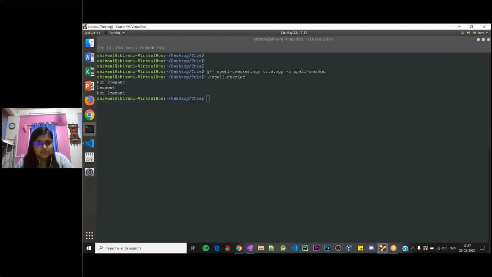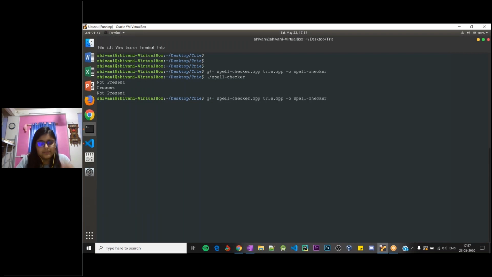But just to check whether this is working or not, I'll quickly compile the code and run it. Let me just insert a few words. I will insert cat. I'll insert ball, because we already know that these two words are present. I'll insert bark, which is not present. And then I might insert bat, which is present, right? So the output should be cat printed as is, ball printed as is, bark printed with an underline, and bat printed as is.